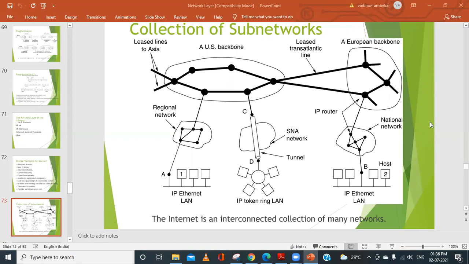In the coming classes, we will be studying the internet protocol versions. It has two versions, IPv4 and IPv6. As of now, we are using the IPv4 protocol, and the future is all about IPv6. So we are going to study the IP header structures of version 4 and version 6.